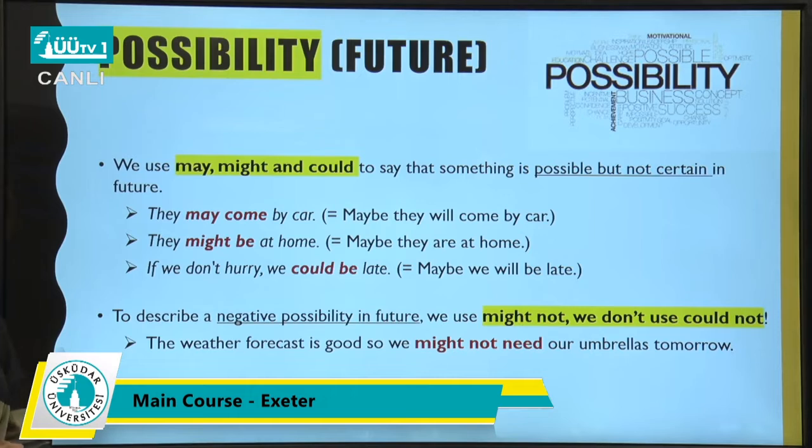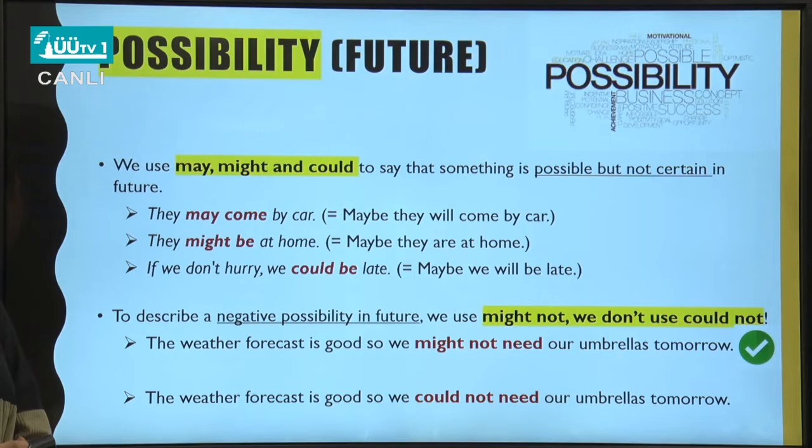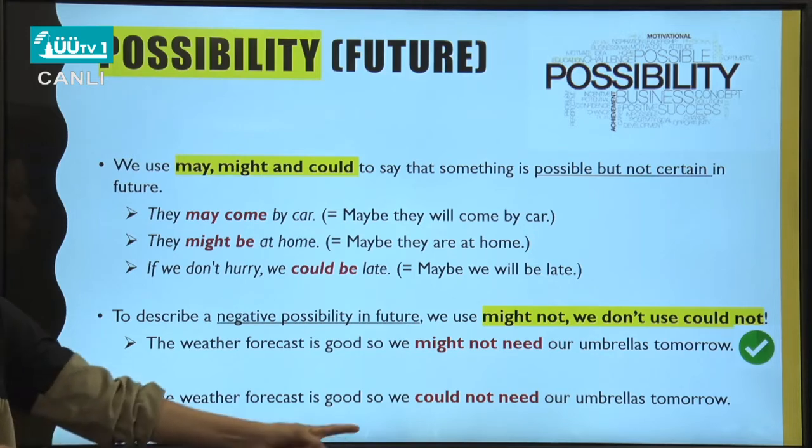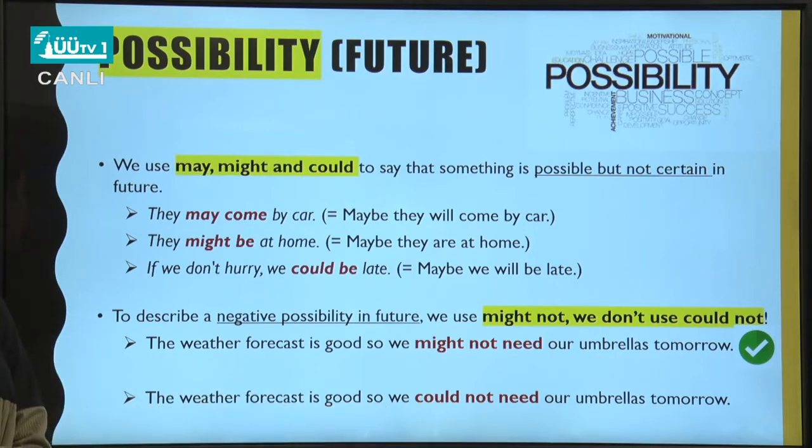Yes, this sentence is correct because we are talking about a negative possibility in the future. But look at this example: the weather forecast is good, so we could not need our umbrella. No, this is not correct. We should use might not need.